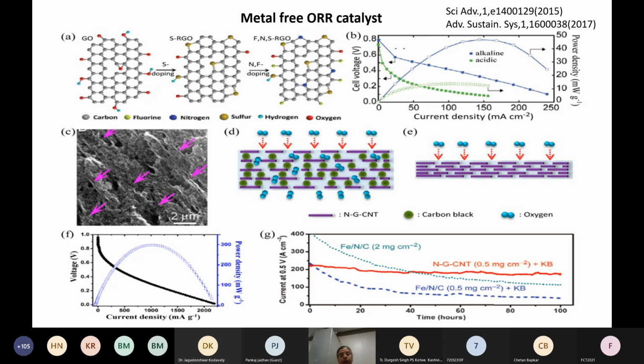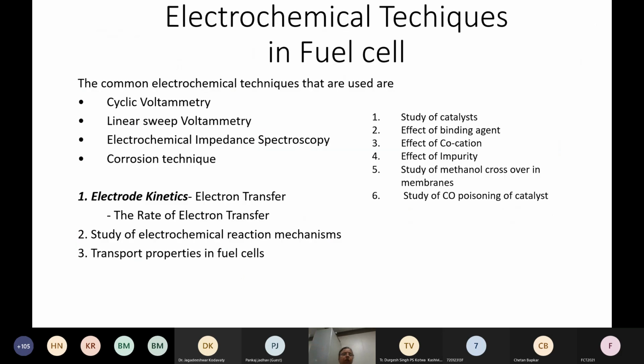One of the other transition metal based catalysts that is being highly researched nowadays is the Fe-N-C catalyst, where with high loading they have found that it is quite stable for some 100 hours of operation, and it gives stable performance at 0.5 volts, at about 200-300 milliamps current density. So how do we characterize all these catalysts?